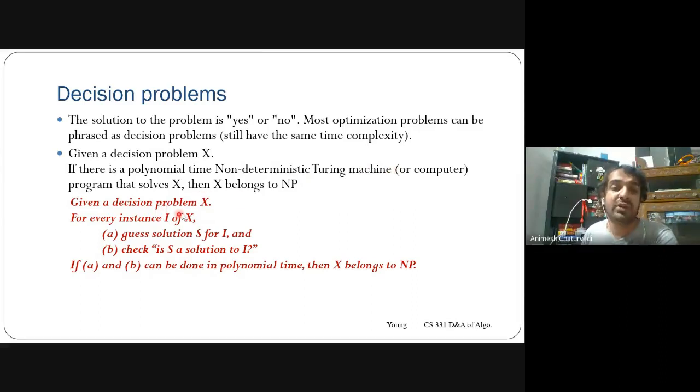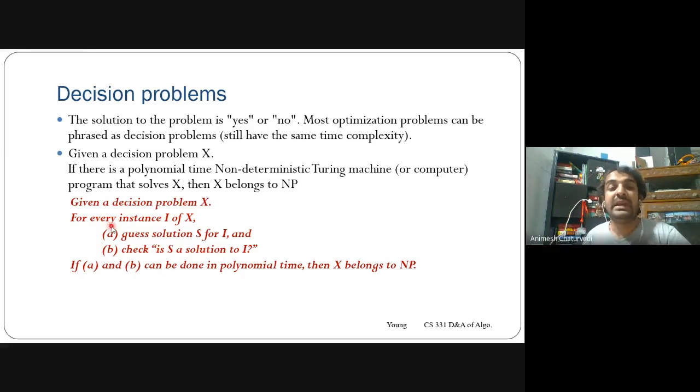We'll see what a non-deterministic Turing machine is and how X would look. Given X are decision problems, X is our decision problem, and we are giving some instance as I. The solution would be predicted by a particular algorithm, and in the second step, the solution is checked whether it is correct or not.